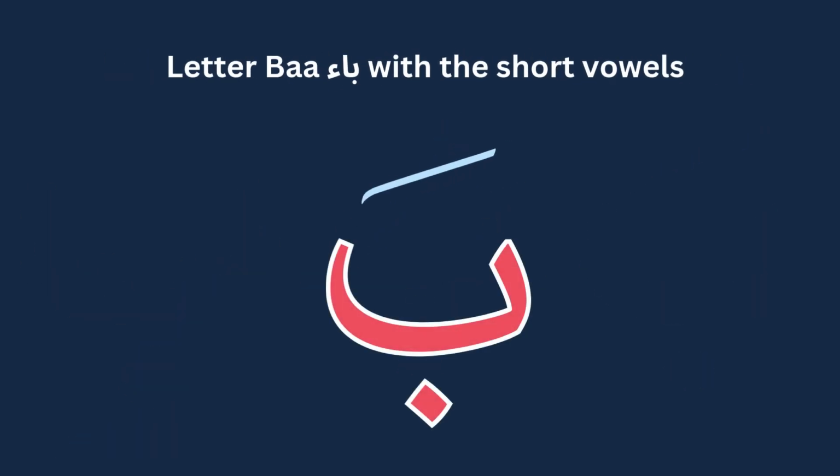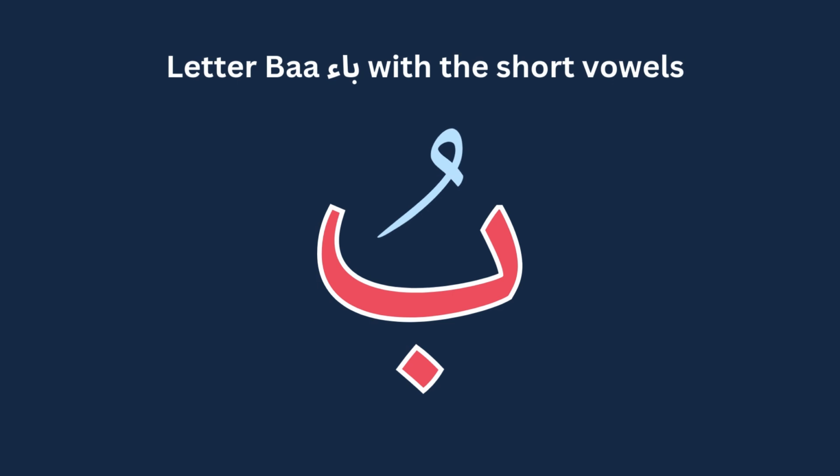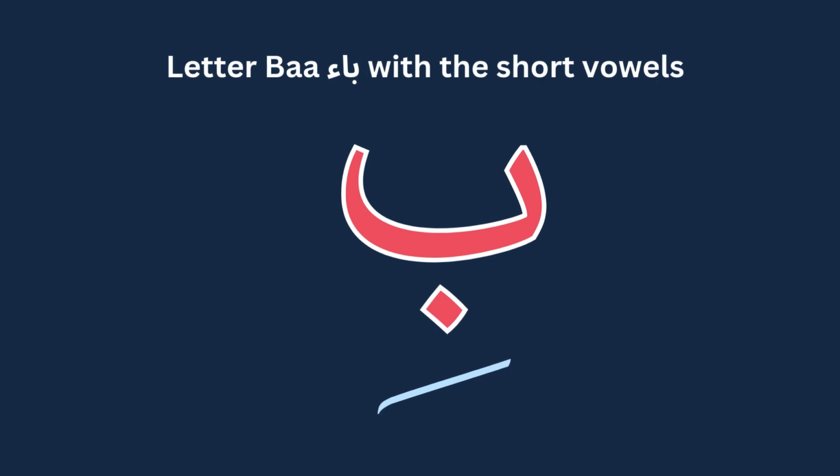The sound of the letter ba with the fatha is ba. The sound of the letter ba with the dhamma is bu. The sound of the letter ba with the kasra is bi.